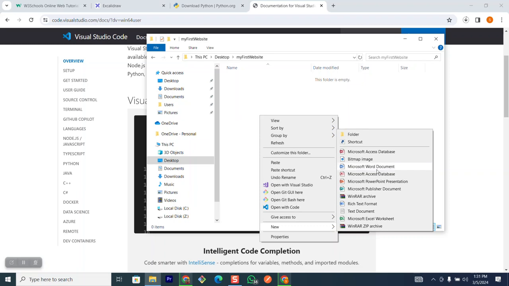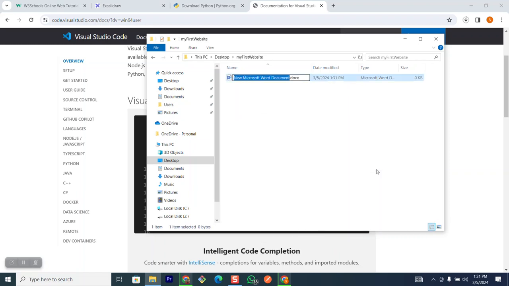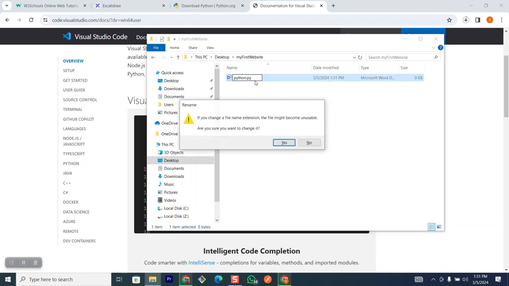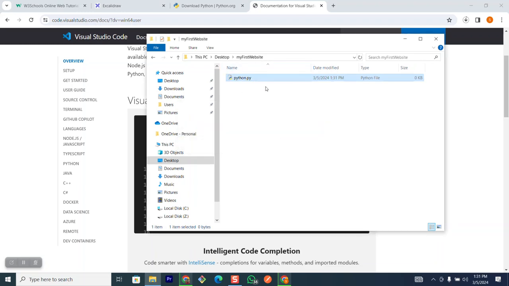I'm going to call this file python.py. The way you tell a system that you're creating a Python file is to end it with .py. That .py means Python, and it tells your system that this is a Python file. As you can see, the moment we change the file extension to .py, the icon actually changes and shows a Python icon. So that is the way you create a Python file.